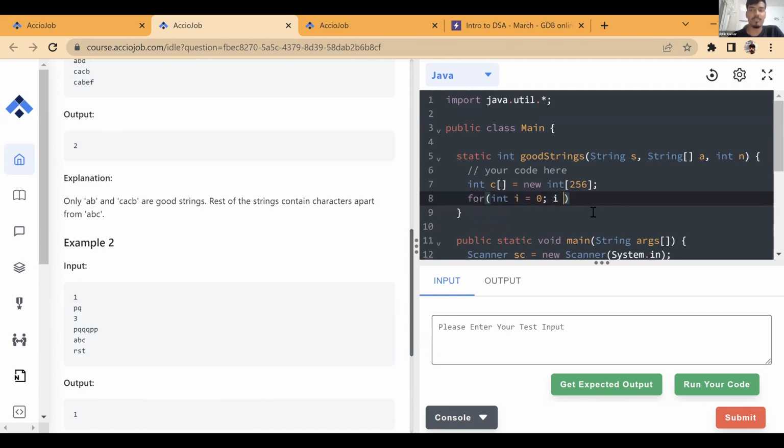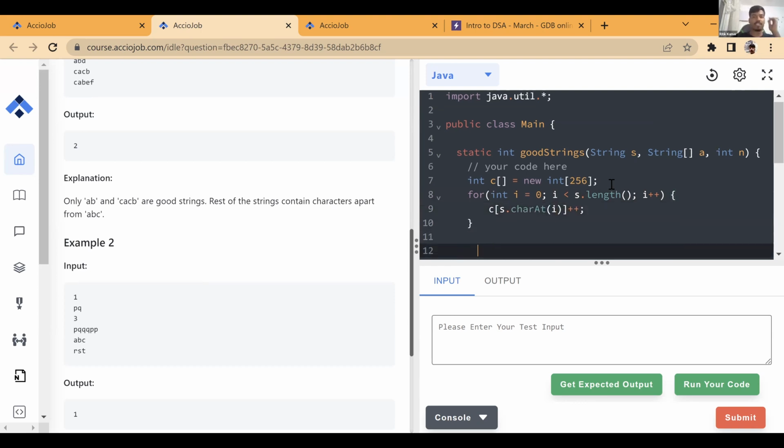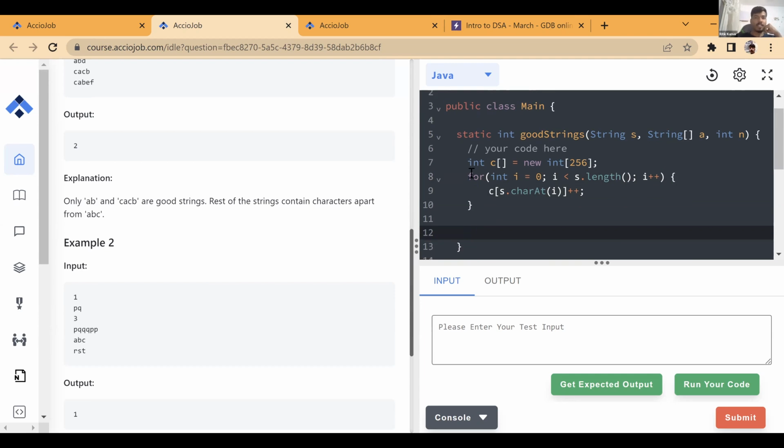So we can start from 0, go to the string length, s dot length, and do i++. Now for each character, we take C of s dot charAt i, and simply increase its count. See what we did: for every character, we just increase its count in the array.